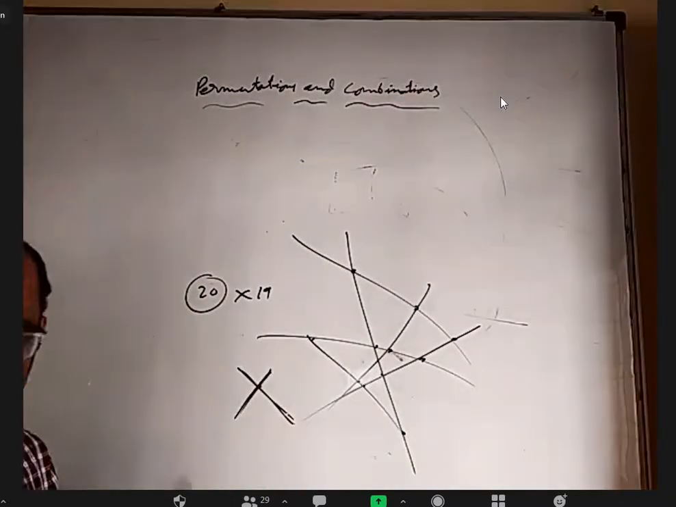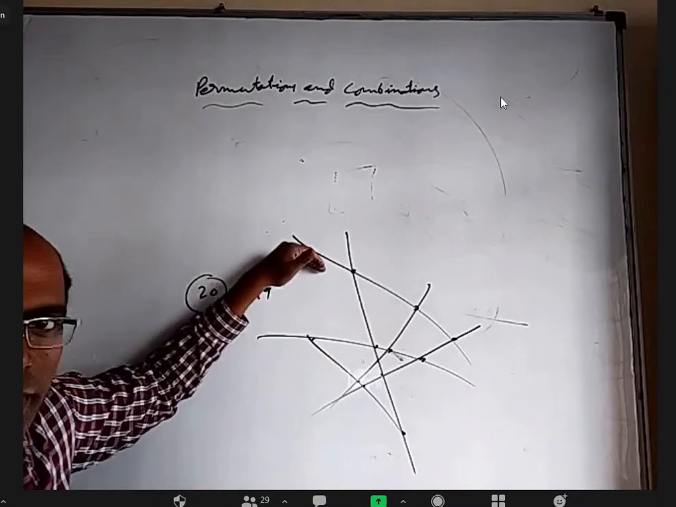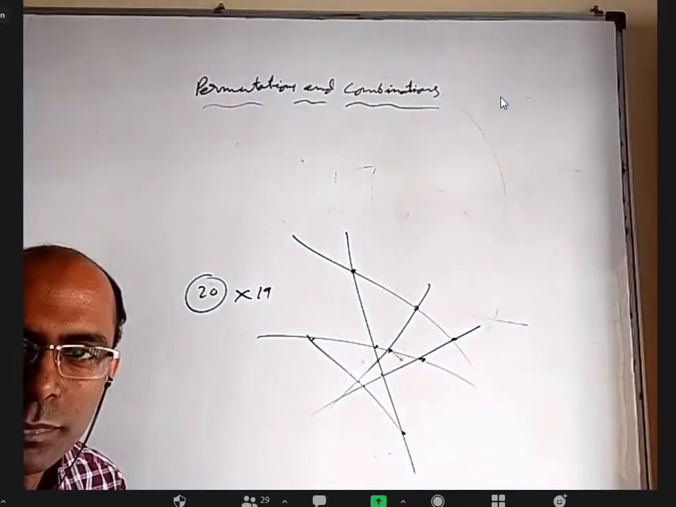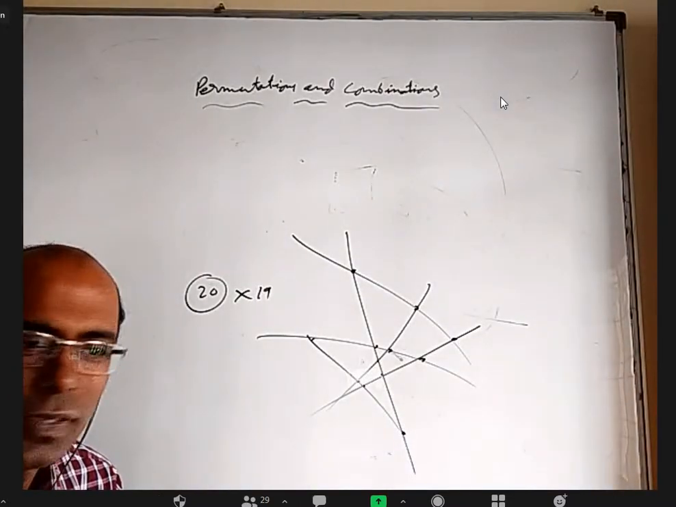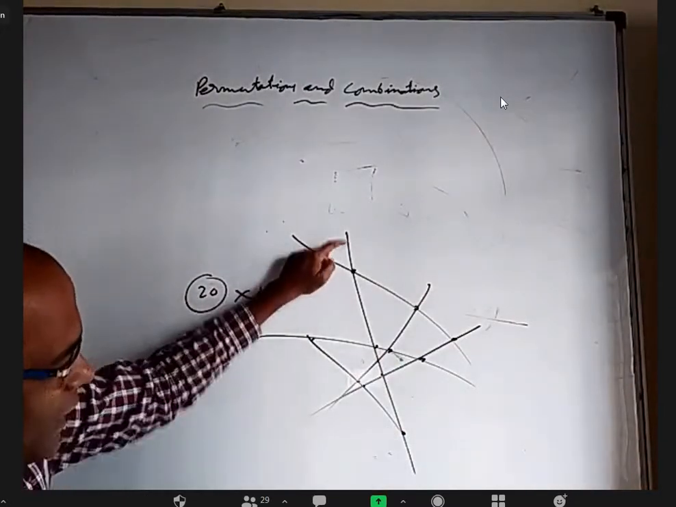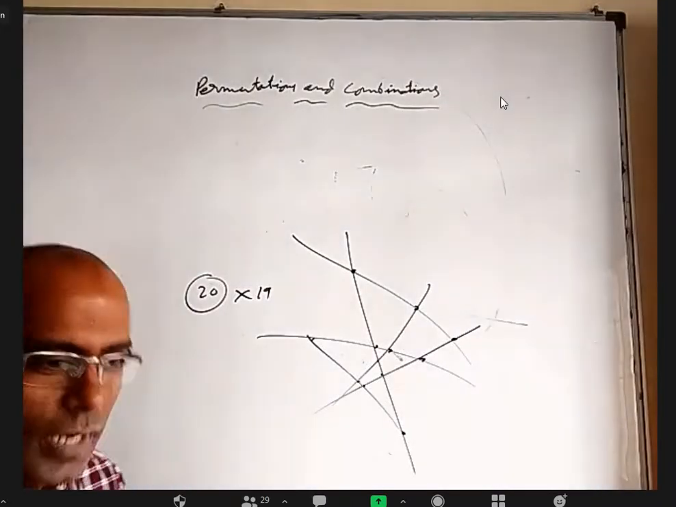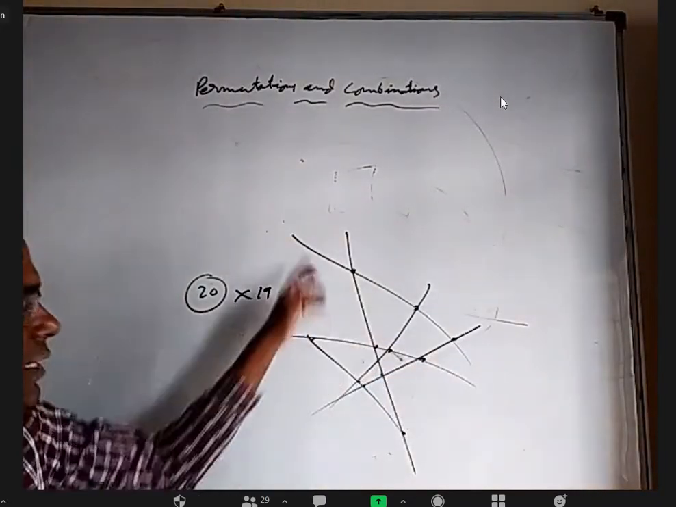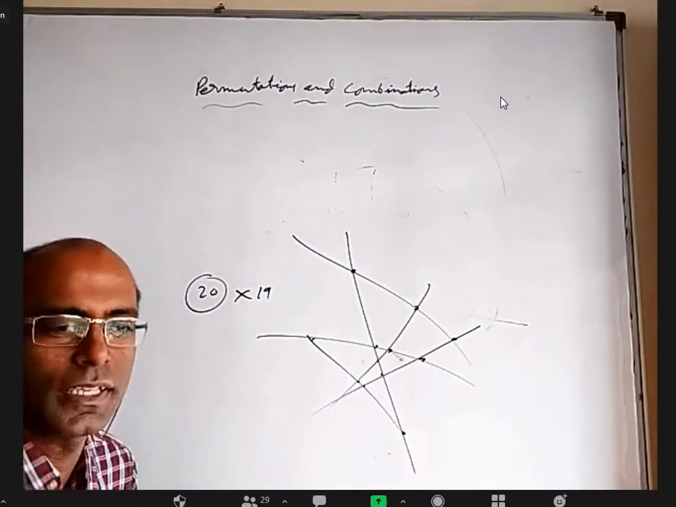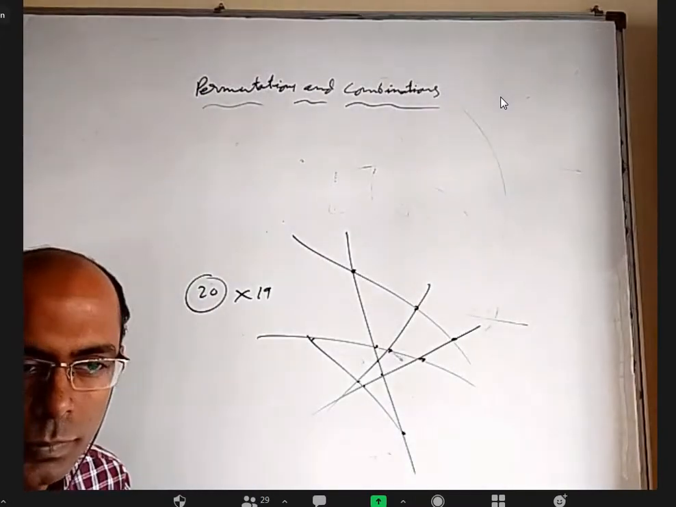Okay. The same thing you can explain another way. Out of 20 lines, you select one line. On that, you count how many points of intersection there are. How many will be there? Obviously 19, since the rest of the 19 will intersect it somewhere. You take the second line and find how many points of intersection there are. Again 19. So you have to add 19 plus 19 plus 19, 20 times. So 20 into 19. Isn't it? Yes, sir.